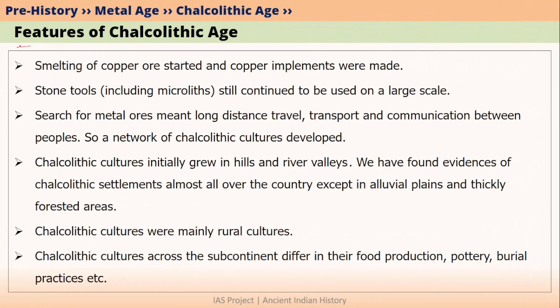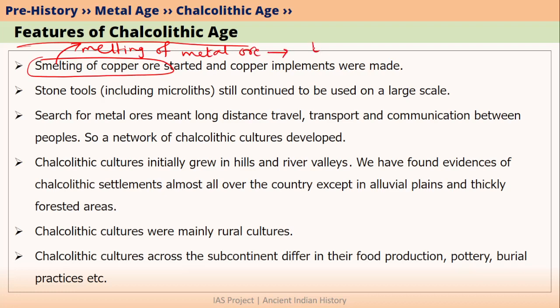Now let's talk about some of the features of the Chalcolithic age. In the Chalcolithic age, people started to smelt copper ore. As I told you, smelting is nothing but melting of metal ore. And why do we melt this metal ore? To get metal. And after smelting copper ore, they made copper implements.